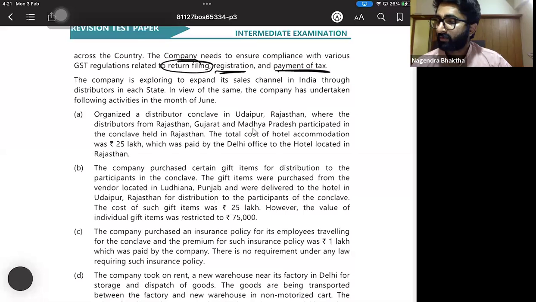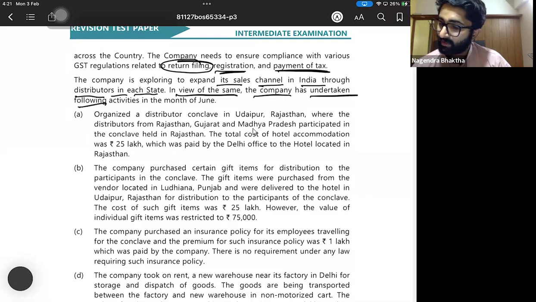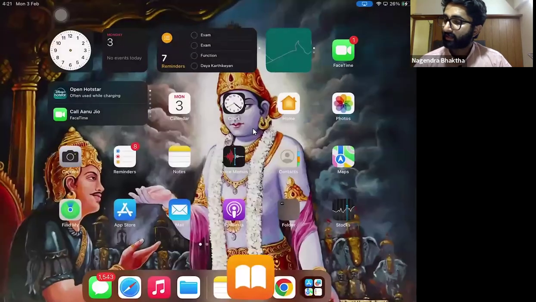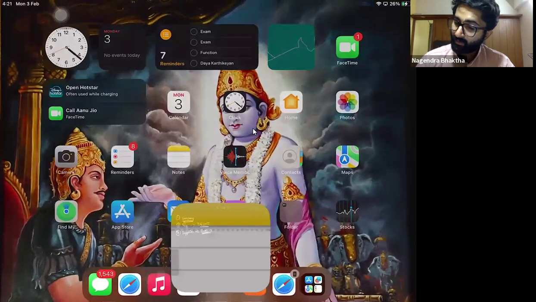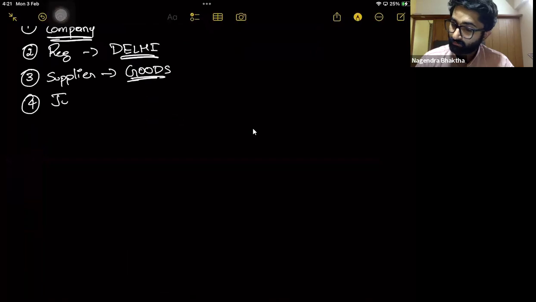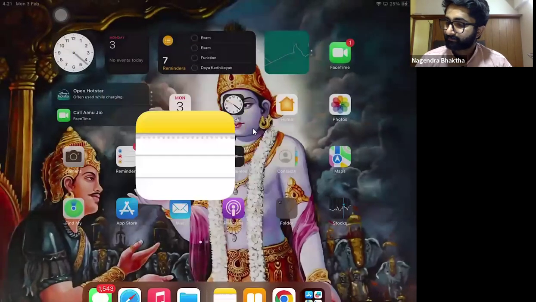The company is exploring expanding its sales channel in India through distributors in each state. In view of this, the company has undertaken the following activities in the month of June. Please do write that it is in the month of June. So we are discussing something related to the month of June.